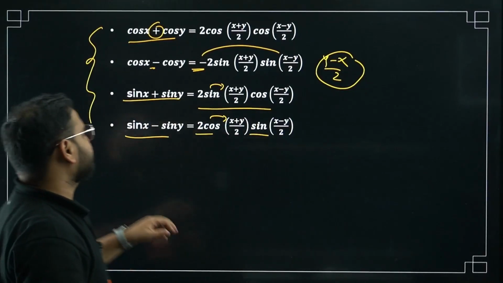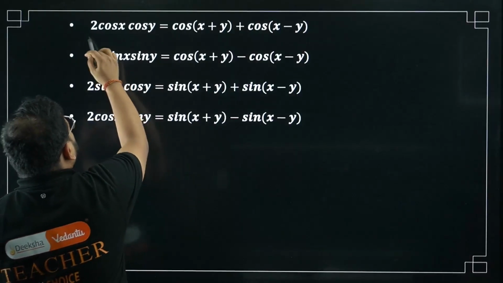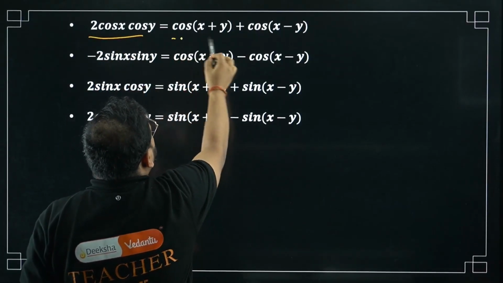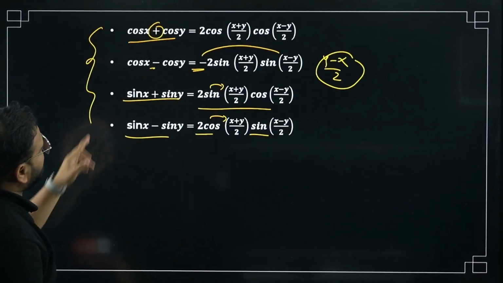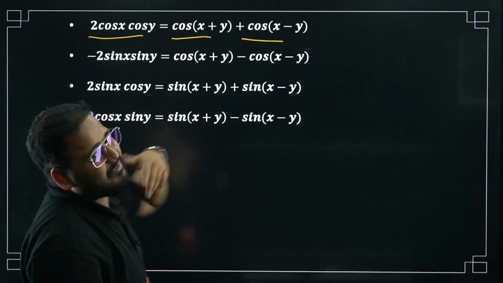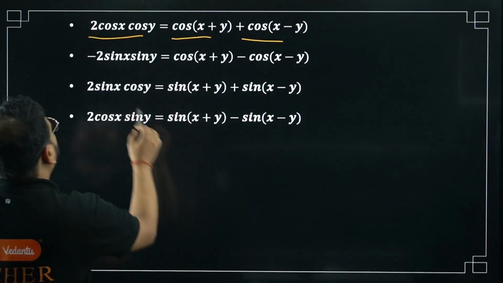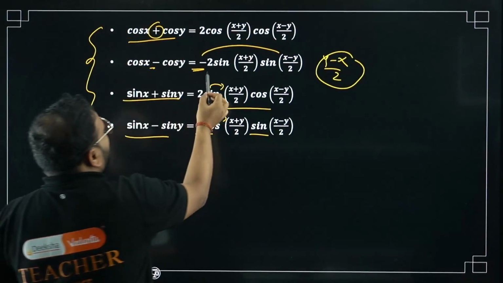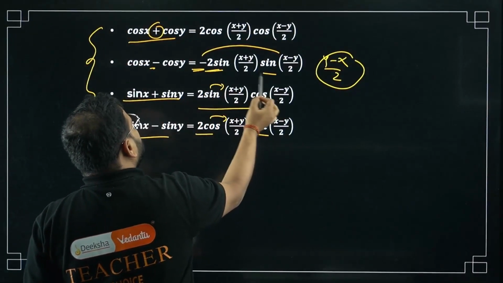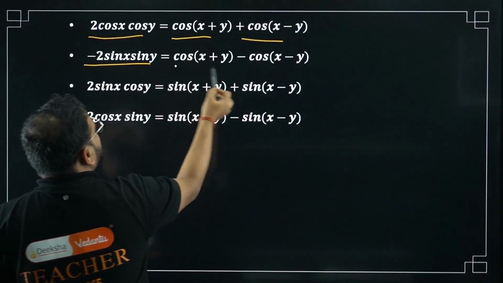Now let's move on to a few more that we have. 2 cos x cos y will become equal to cos of (x plus y) plus cos of (x minus y). Actually, this formula can be derived using this also. But we don't have the derivation right now. We'll just quickly revise the formulas and solve some questions. Again over here, minus 2 sin x sin y. Can you see the relevance over here? 2 sin sin, cos minus cos.